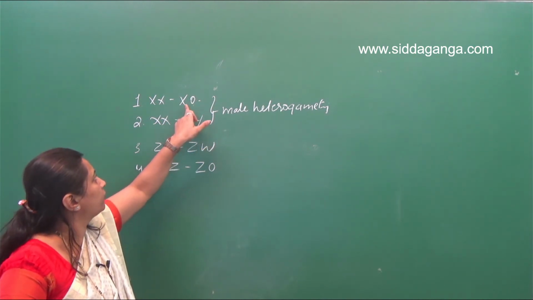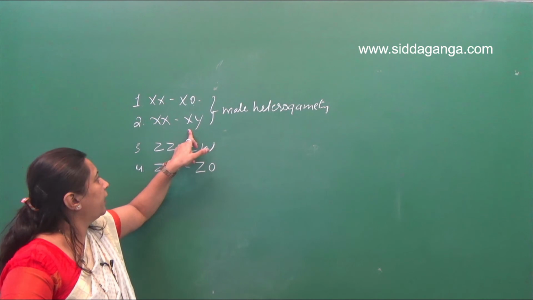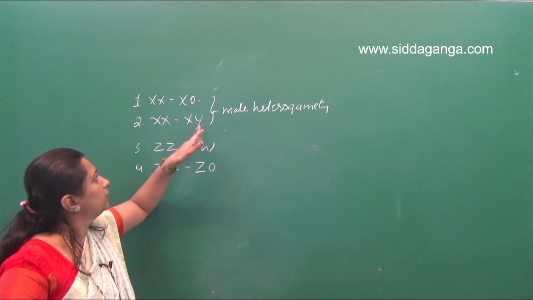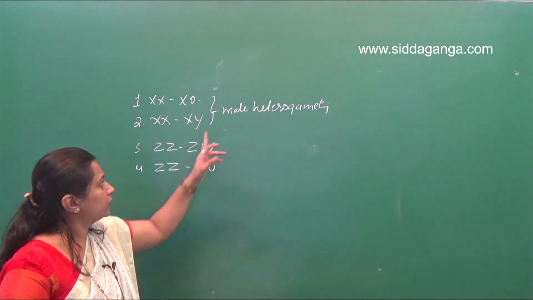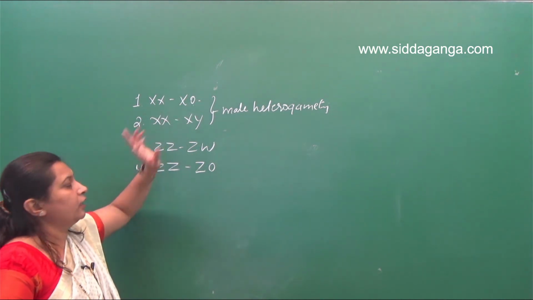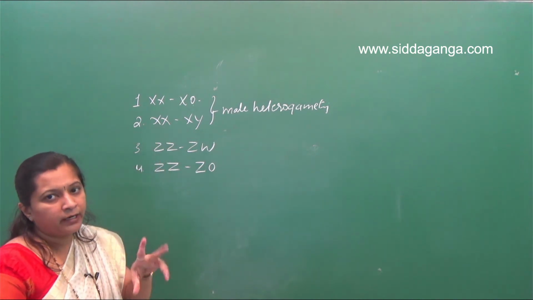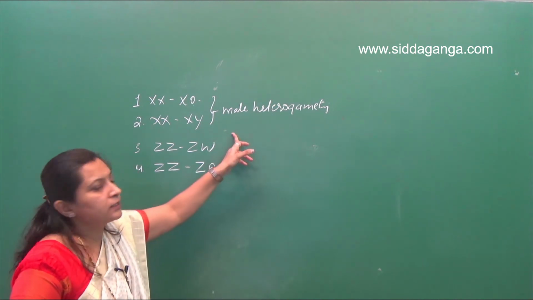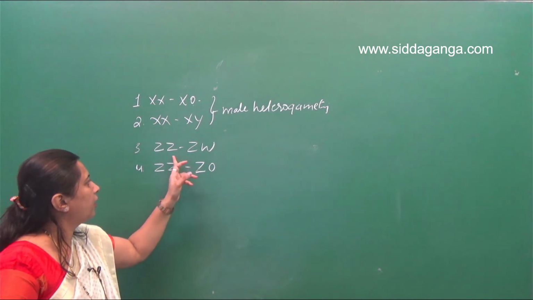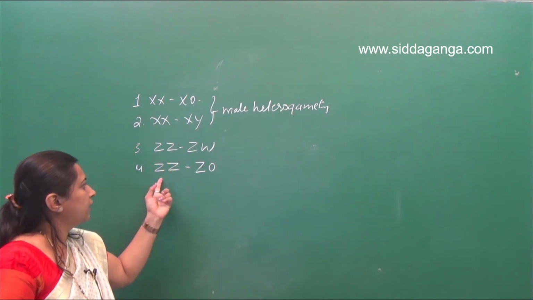In XX and XO, half of the gametes have the X chromosome and half of the gametes have no sex chromosome. In XX and XY, half of the gametes contain the X chromosome and the other 50% of the gametes contain the Y chromosome. So it's an example for male heterogamety. Whereas females have similar X chromosomes, so the females will produce only one type of gamete. Here the sex is determined by the type of sperm that fuses with the egg. Got it?